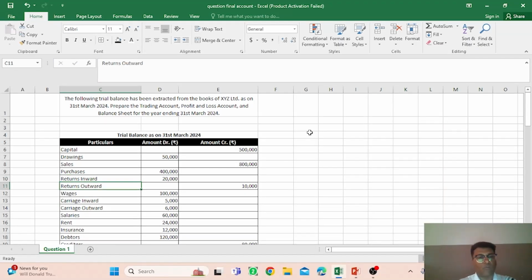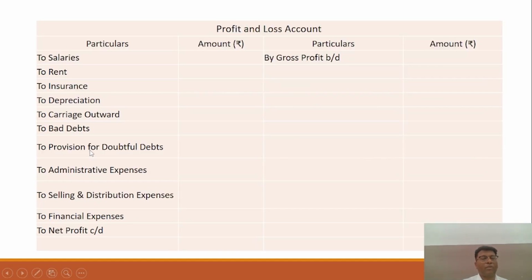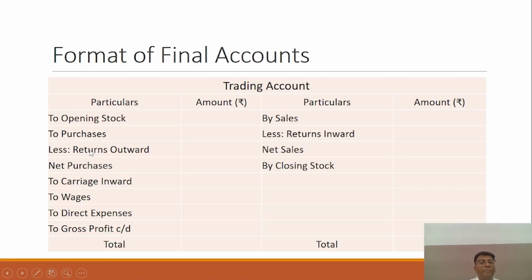And return outward means that goods which were purchased by you are being returned outside your organization. So return outward is rupees 10,000. You purchased the goods and now you are returning them, so you have to subtract this particular amount from the purchase amount.